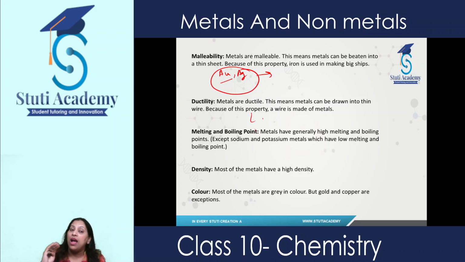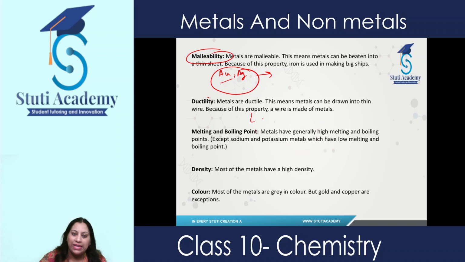Gold is a highly malleable metal. We can easily convert it into sheets. We can convert iron also into sheets, and that's why we use iron sheets in making big ships. When we want to construct big structures, we use sheets of iron, and this is due to the property of malleability. So metals show this property of malleability, that we can easily convert them into sheets.